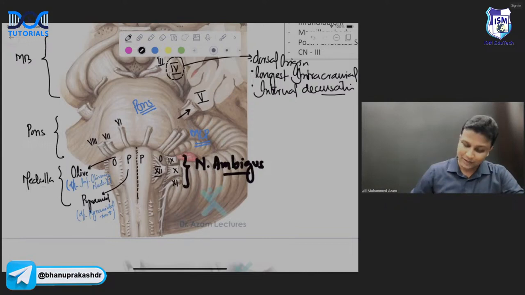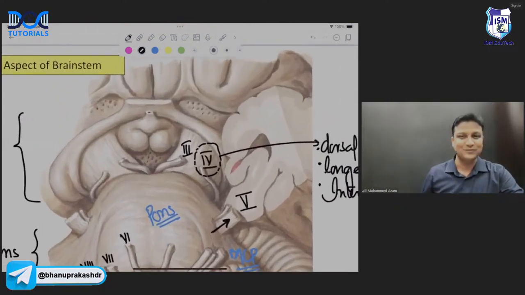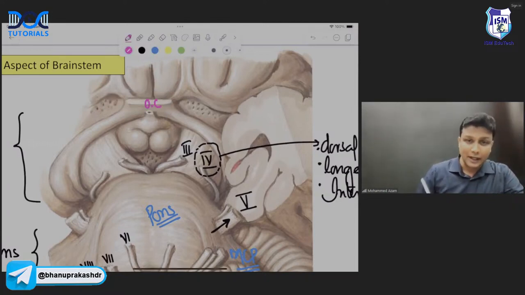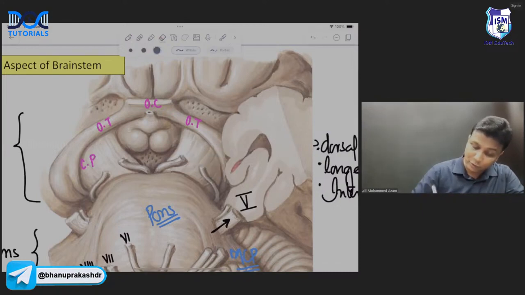Fine. Now, after learning all this structure, let me take your concentration here. Now, my dear doctors, what is this crossing here? This crossing here will be the optic chiasma. And then after that optic chiasma, what is this tract here, sir? Let me just write down here itself. This is optic chiasma. And then you're able to see the optic tract here. And this one will be the cerebral peduncle. And same thing on the other side also here. Also, you'll be able to find the cerebral peduncle here, sir.